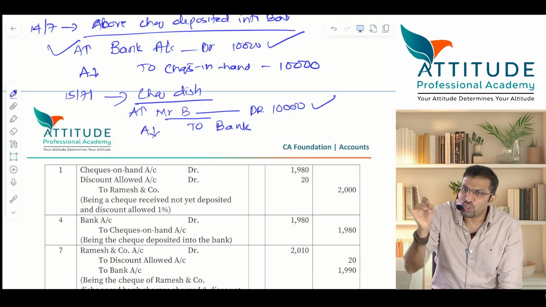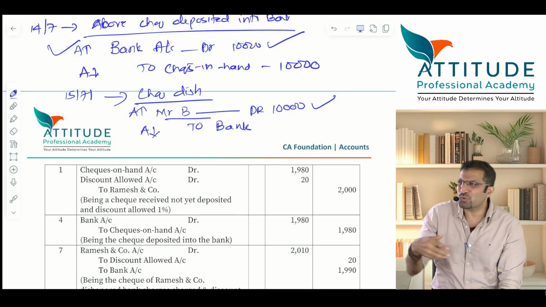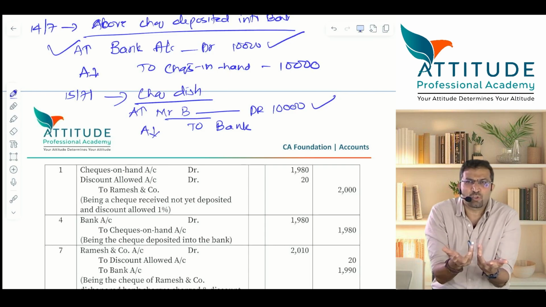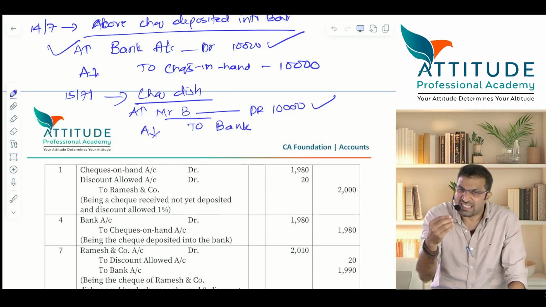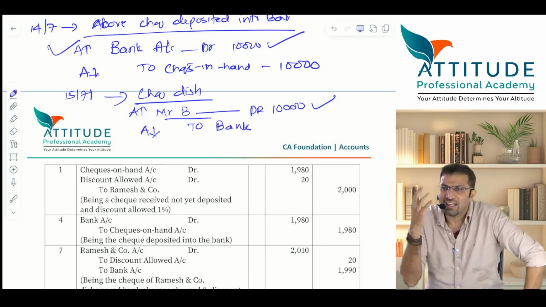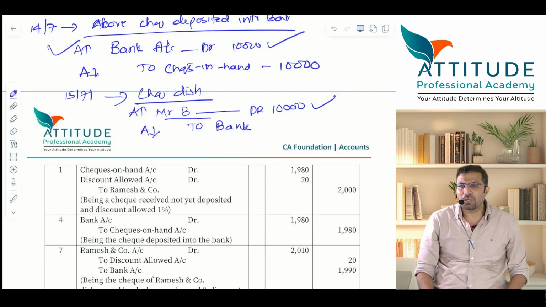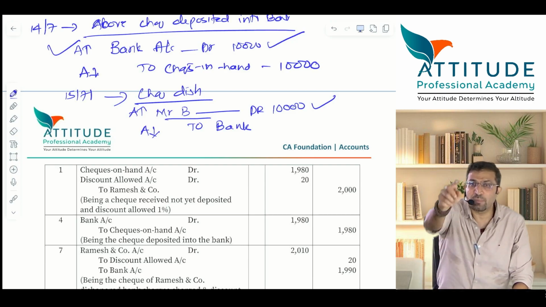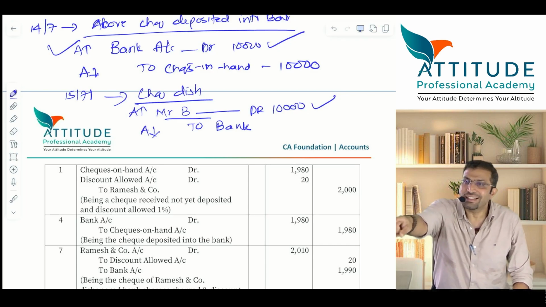Will the bank charge some charges? Because he has to inform you, obviously some administration charges are there. So he will charge you, let us say, 100 rupees. Now tell me, this 100 rupees will be deducted from your bank balance. Is it an expense for you?